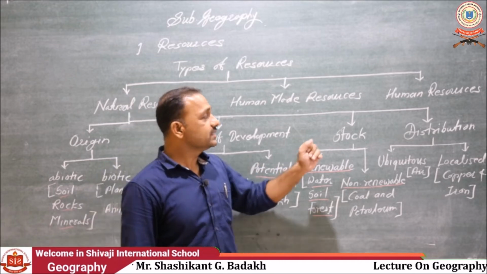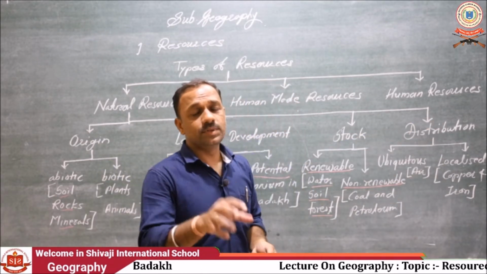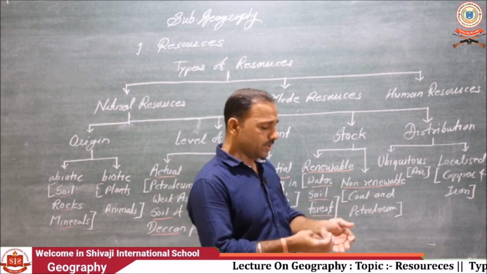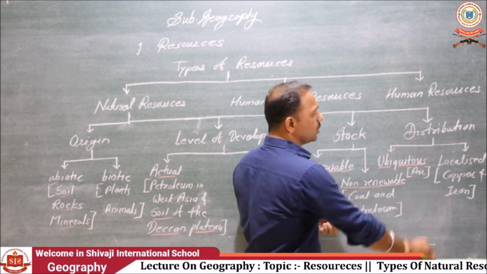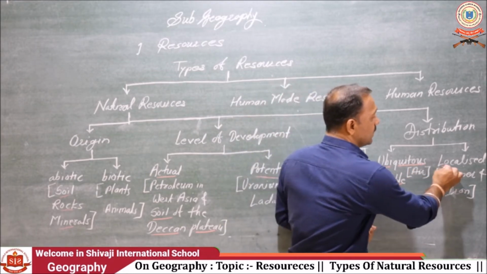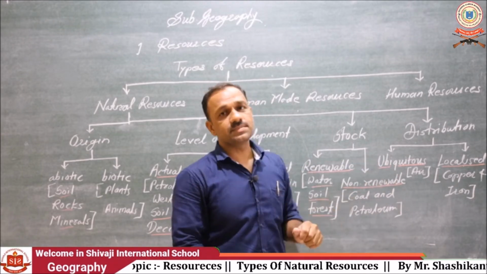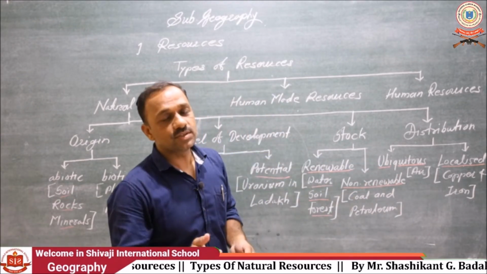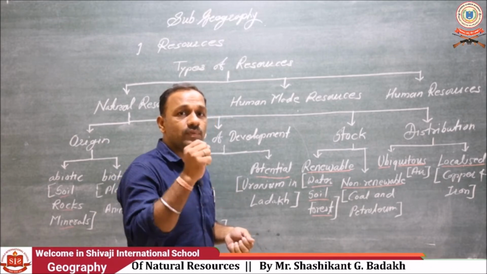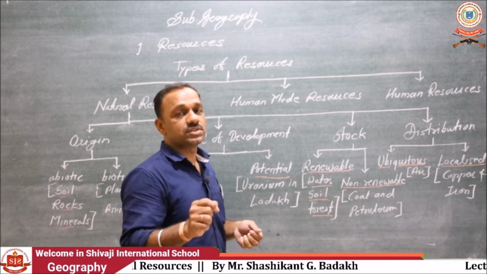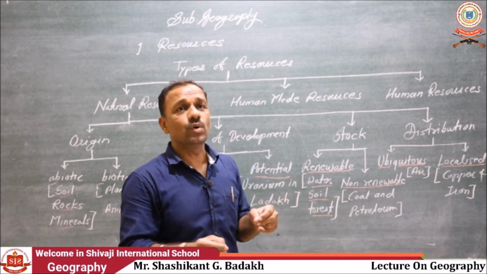Then see the last one, on the basis of distribution. The resources are divided into ubiquitous resources and localized resources. Ubiquitous resources means the resources that are available, or that we will find, everywhere. Wherever we go, we will find them there.